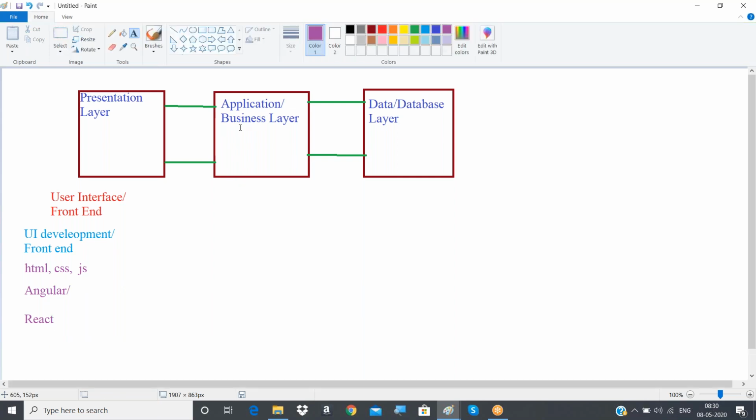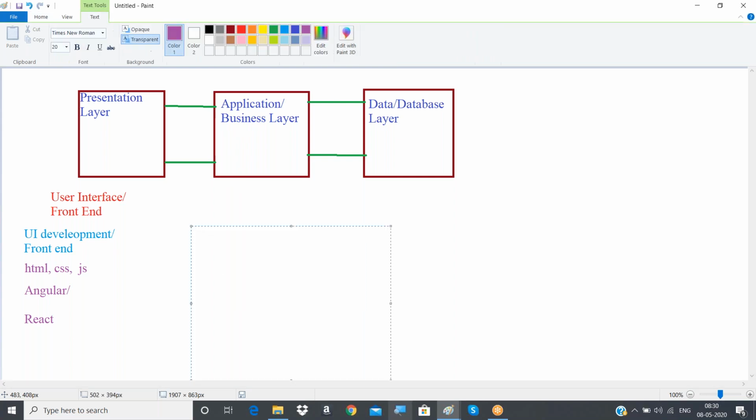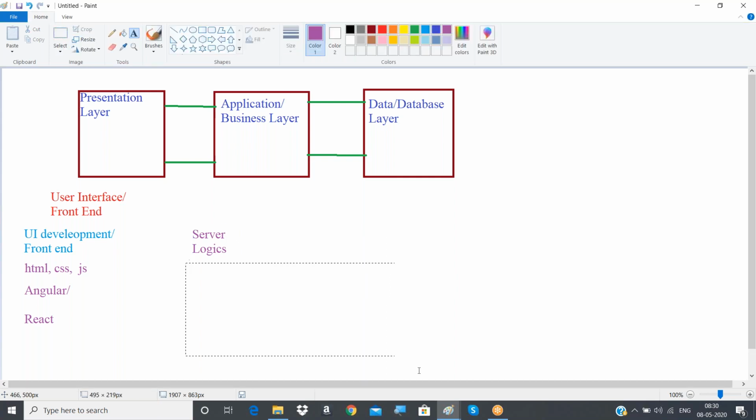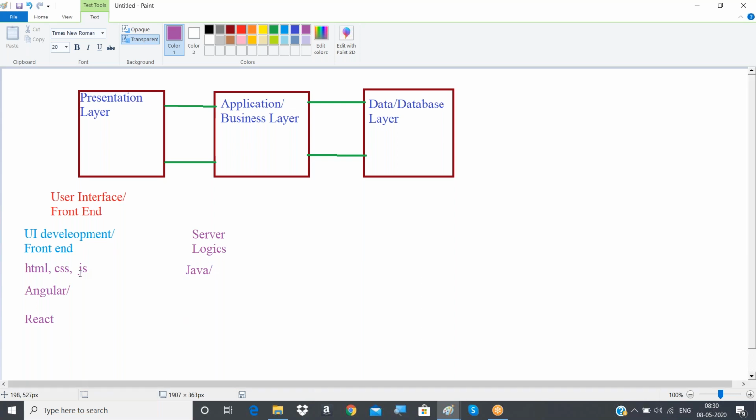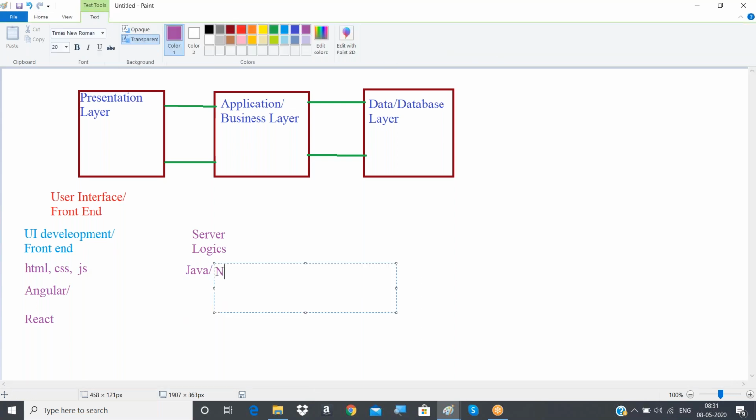Next comes your application or business layer. To come up with it, first we have to create a server, and then write some logic: how your business exactly has to work. So we have to develop the server as well as the application logic. To write that, we can use languages like Java. HTML, CSS and JavaScript are required for the front end, but to develop this layer we can use either Node or Python, any one of those languages.